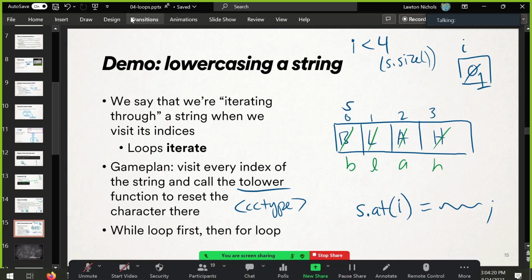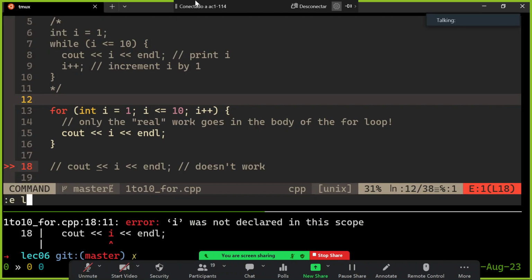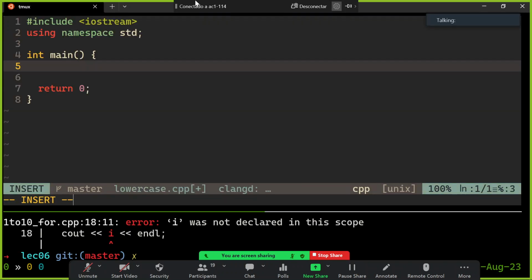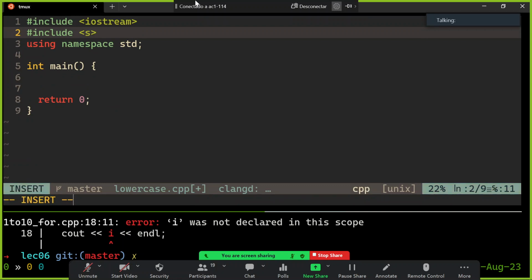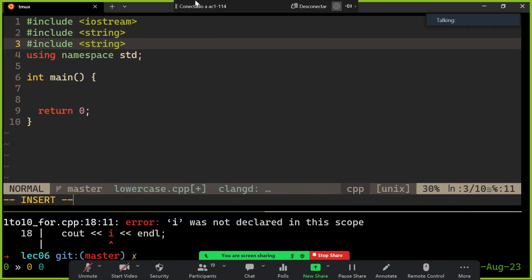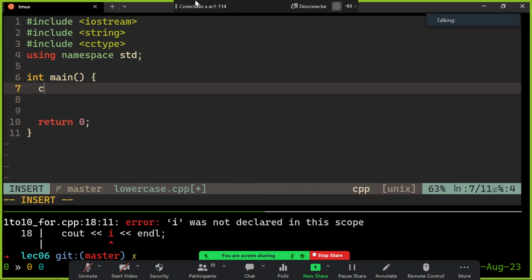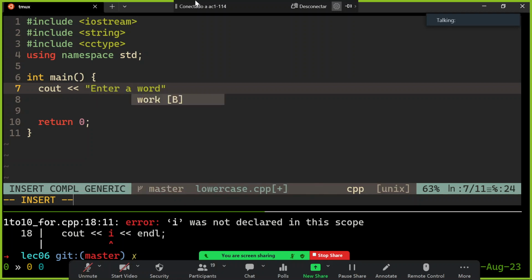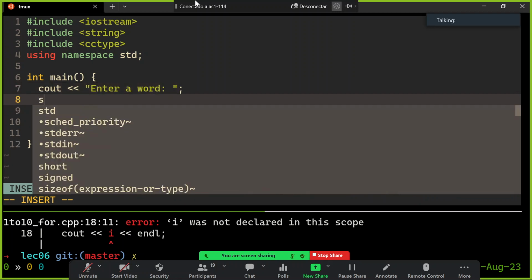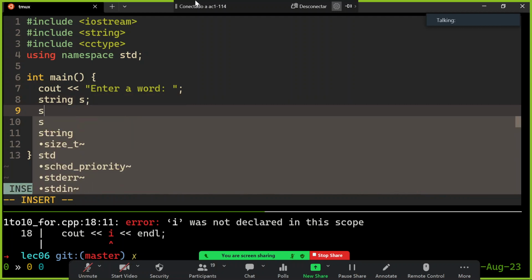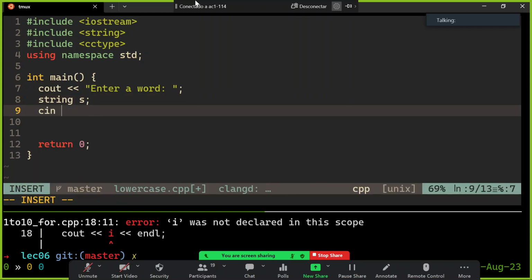So let's do that now. We're going to make a new file, just call it lowercase.cpp. That'll work. So I'm going to get string variables, so the string library, and mess with them. I'm going to use toLower, so cctype. All right, so let's ask the user for whatever their word is that they want to shout at us with all the capitals. So enter a word, and so I'll make space for that word, string s, read into the s variable with cin. We're going to get a single word by using cin.